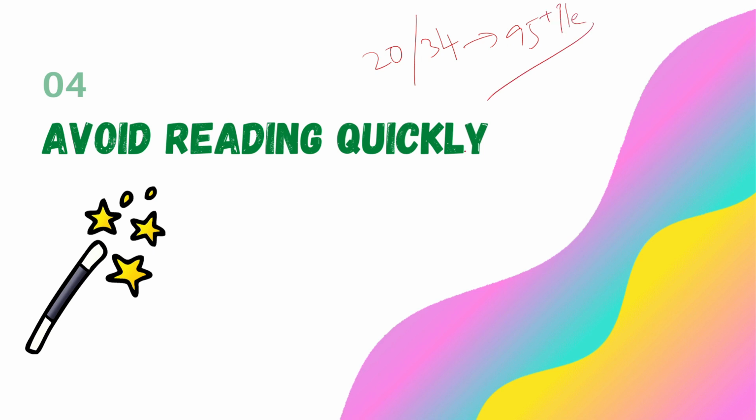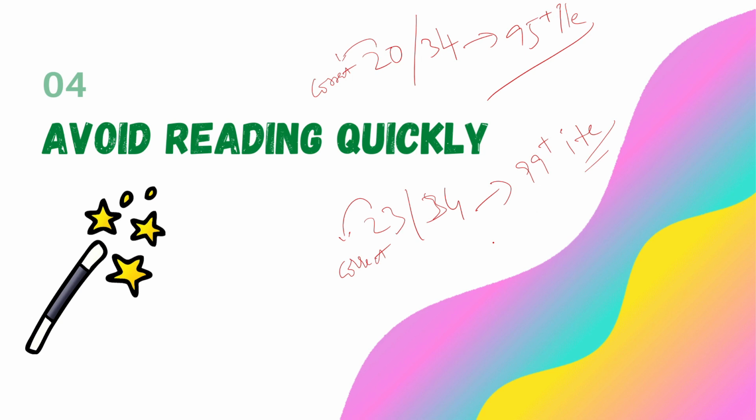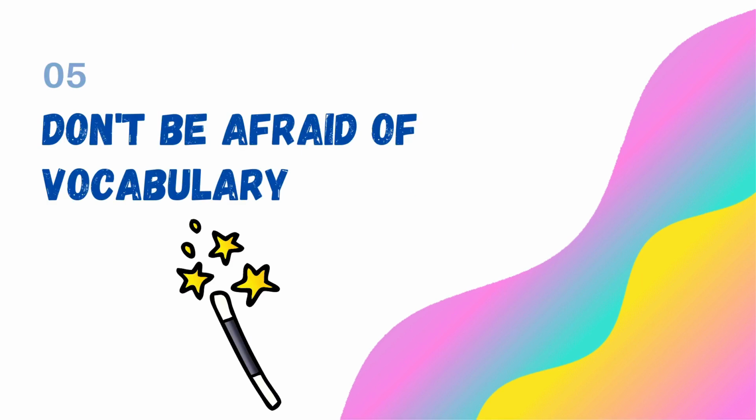And if 23 questions are correct out of 34, you'll definitely score 99 plus percentile. So don't be in a hurry to solve RCs, to avoid rereading and also to avoid making mistakes while solving the questions, right? Let's move on to the fifth rule.